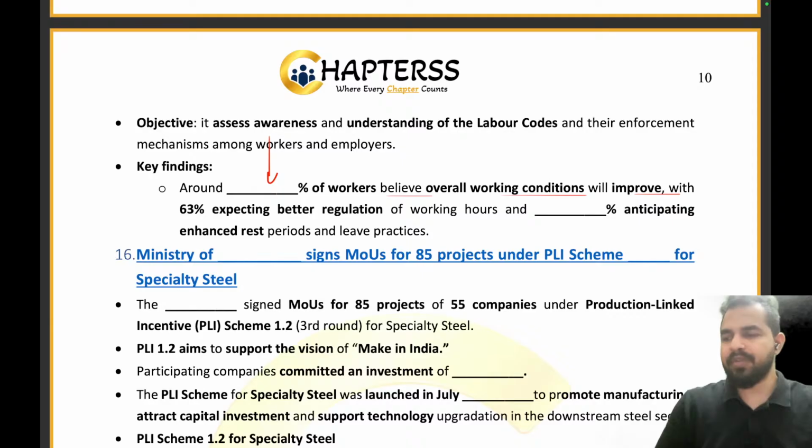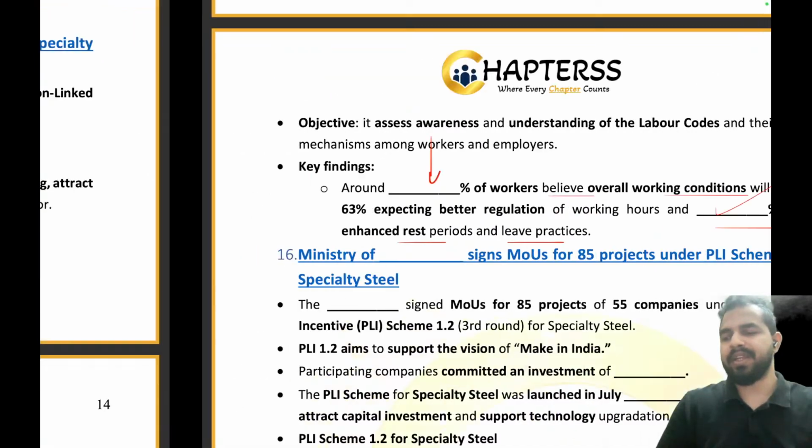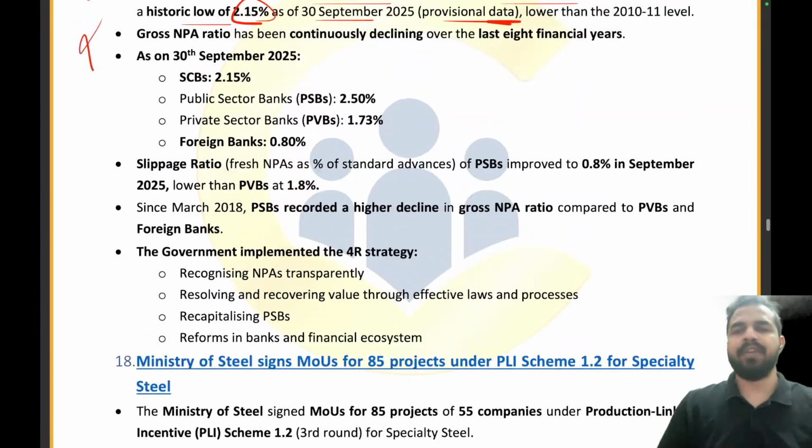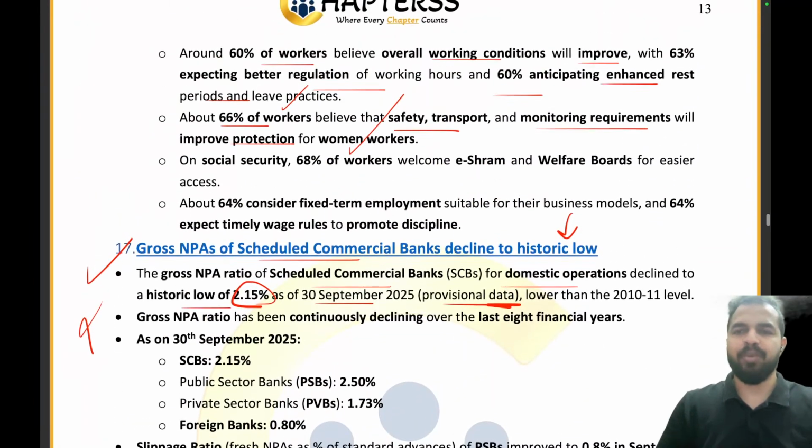So that is 60% of the workers. And what percentage of workers anticipating enhanced rest periods and leave practices? That is 60% again. That is the right answer. So, my dear friends, with this, we are done with these news articles from the examination point of view.